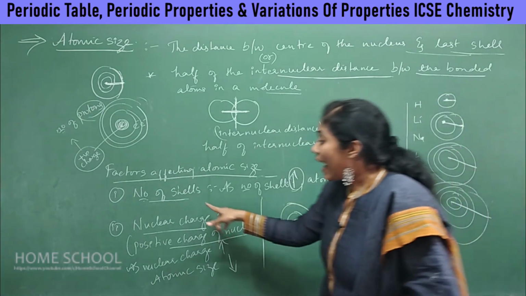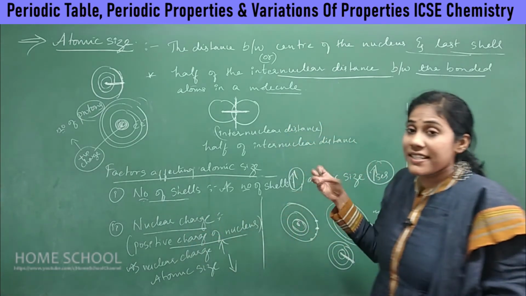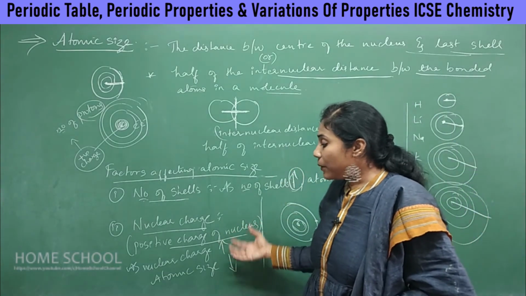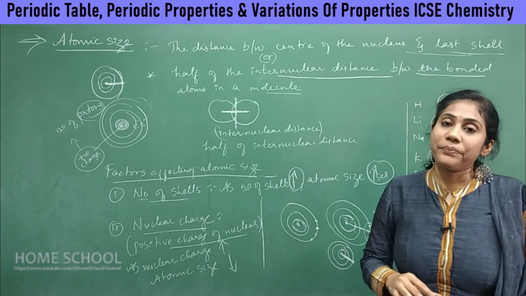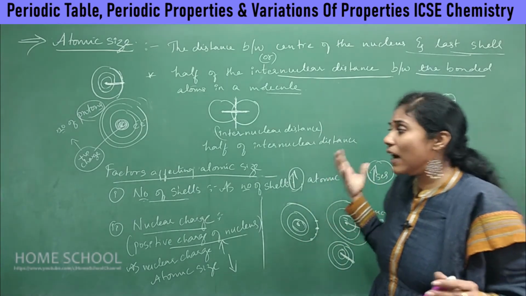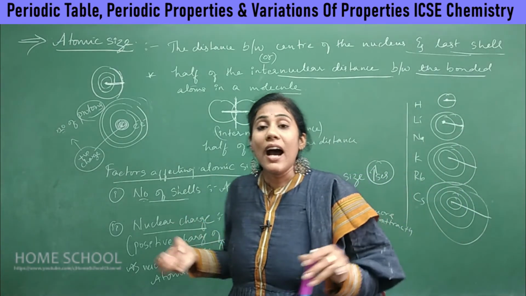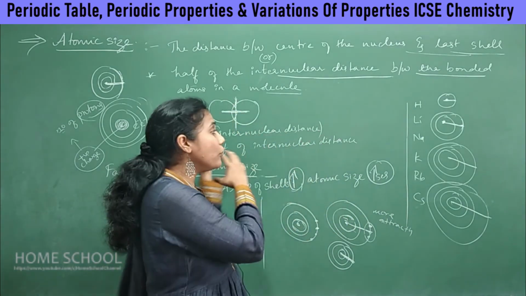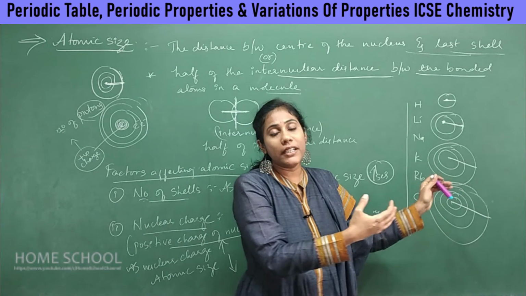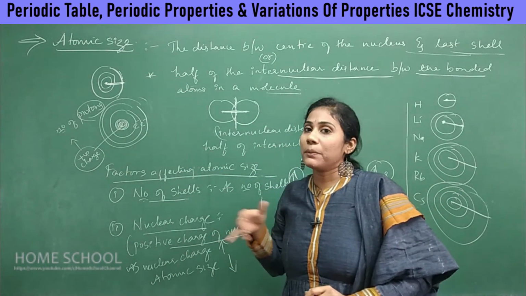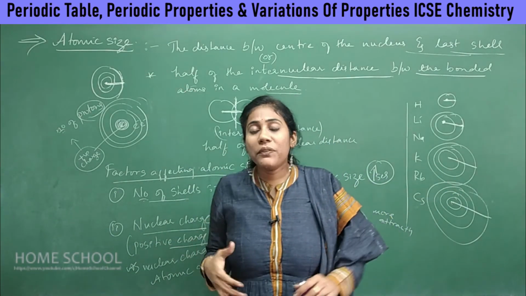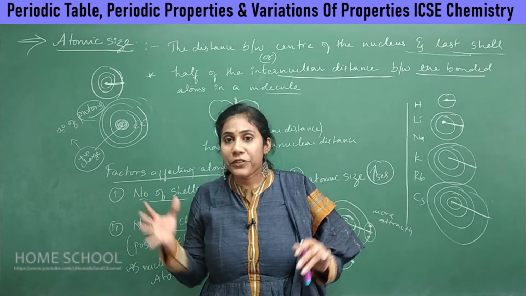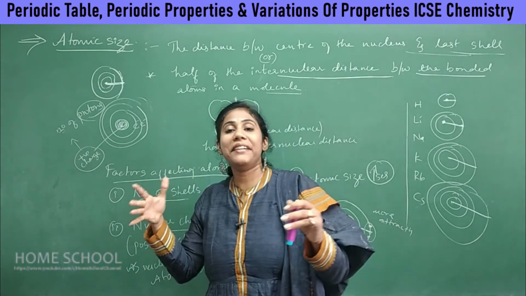And as the nuclear charge increases, that is, as the number of protons increases, the atomic size decreases. Clear? Now let us understand how our atomic size varies when you go from left to right in the periodic table and top to bottom. That's what we call the variation of atomic size across a period and down the group.